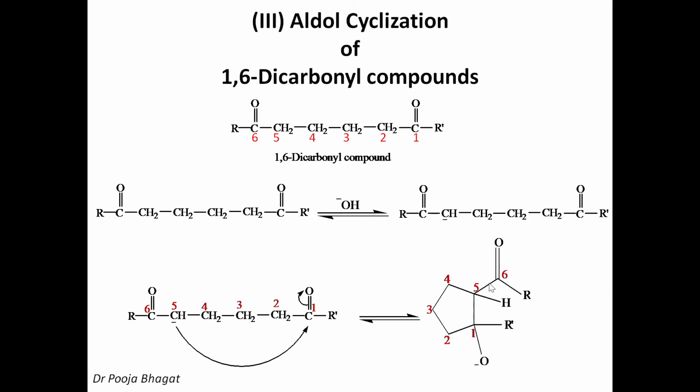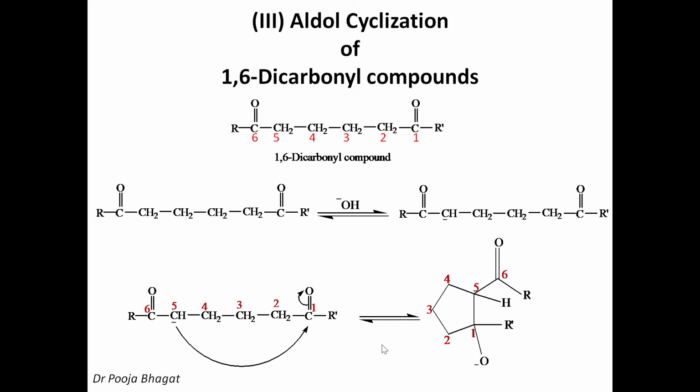So draw a 5-member ring structure. Number the carbons 1, 2, 3, 4, 5. At first you have O negative and R dash. At 5th you have H and RCO. Okay, so this is very easy. If you number the compound, it is very easy to write the structure, because now you know the reaction is between C1 and C5 carbon. So a 5-member ring structure will be obtained.